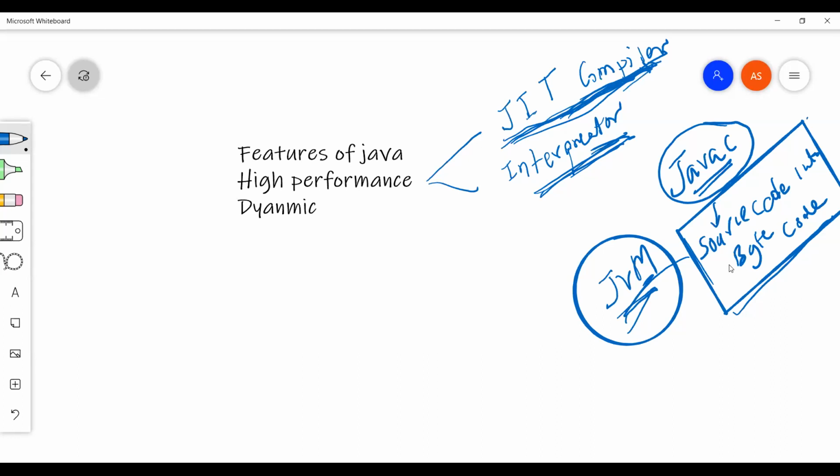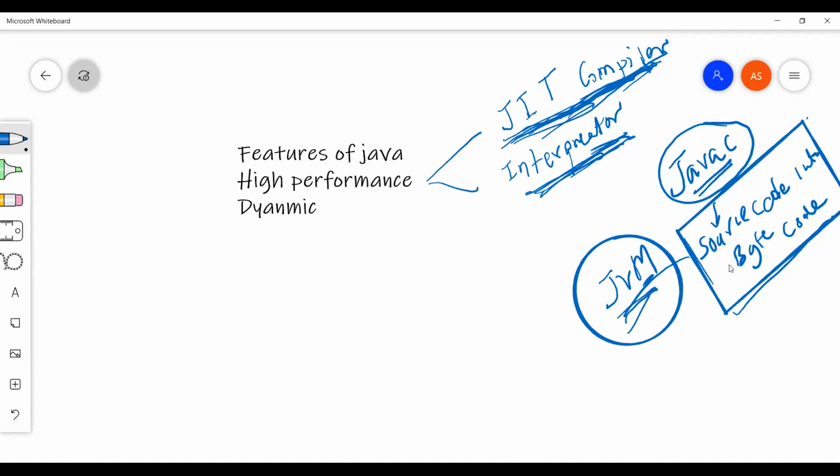Now how will Java decide, if there are hundreds of instructions, which line to give to which component, JIT or interpreter? Java is smart enough in that part.